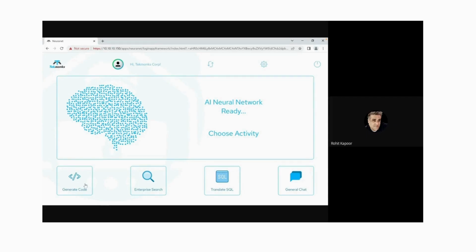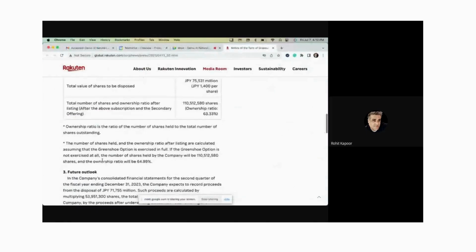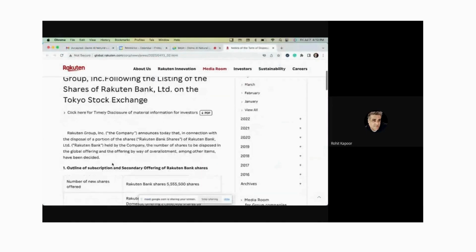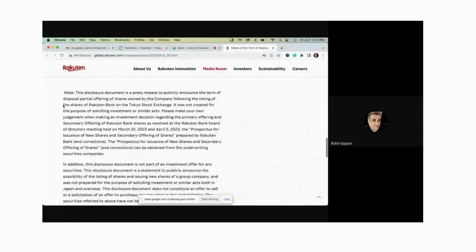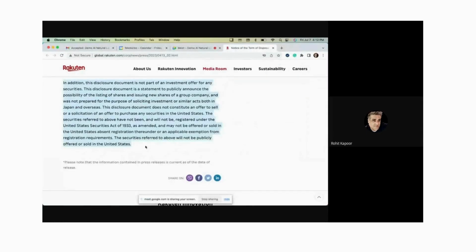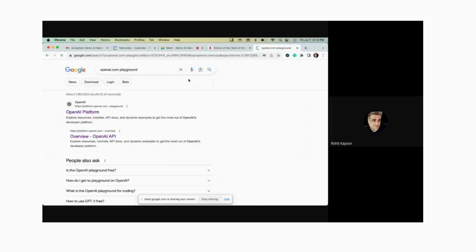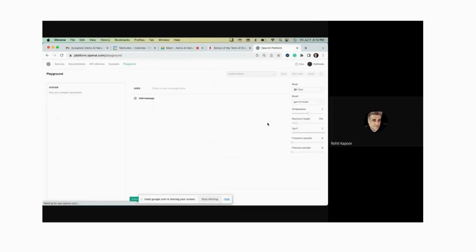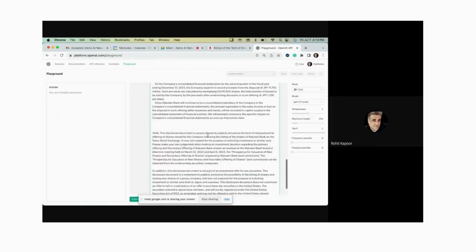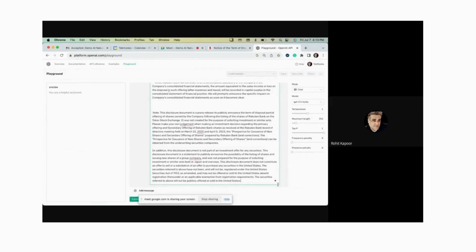And also we have AGI chains. So you see the document that I'm feeding it. This is not a small document, right? If I take this document, let me show you. So let's say I copy this document, okay? And then I go to OpenAI Playground. This OpenAI Playground is not ChatGPT. This is their API, okay? And I'm using data from your website, so I'm not feeding it anything that has confidentiality controls. So I can say analyze this document and summarize it, okay? And then I paste this whole document, and then I say submit. So let me show you. I say submit here.